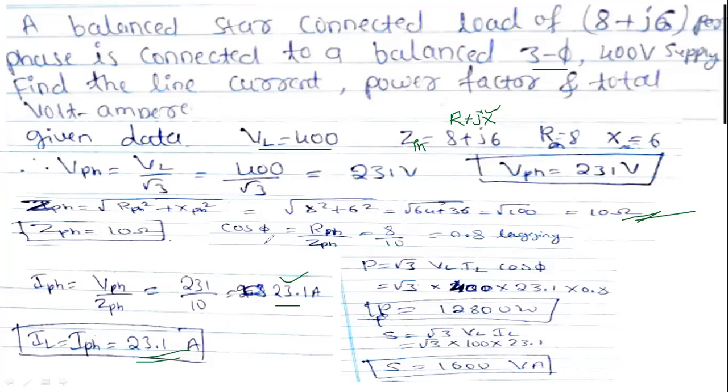Once it is over, we have to use the single phase formula only. Cos phi equal to R phase divided by Z phase. So all these AC units are related one to another here now. So we can calculate like this. Any doubts? No, sir. Okay. I will not tell anything.